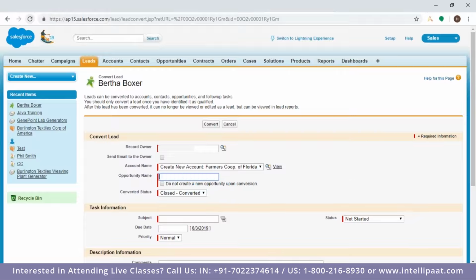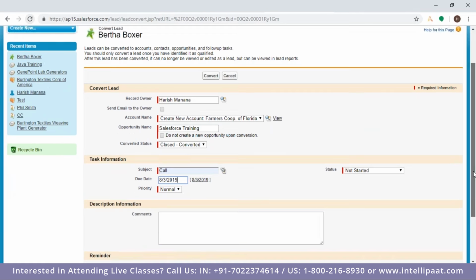Let me go with opportunity name, say Salesforce training. This is task information, so I'm just choosing randomly something. Okay, we will discuss it once again and then convert. So Shravan, now I believe you are getting it that we are not creating only an opportunity first, but we are creating account and opportunity, and during the process you will get the contact as well.